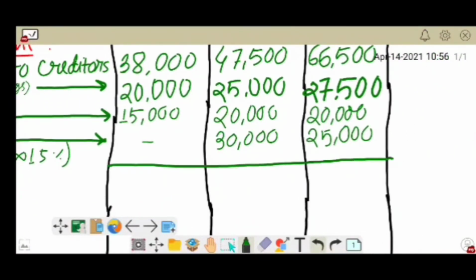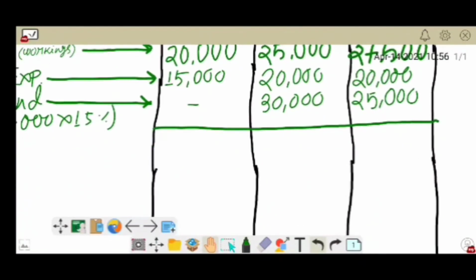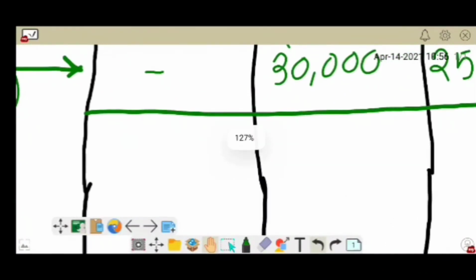So in the first month we get the amounts 38,000, 20,000 and 15,000, that is amounting to 73,000.